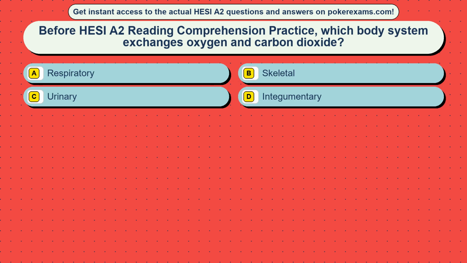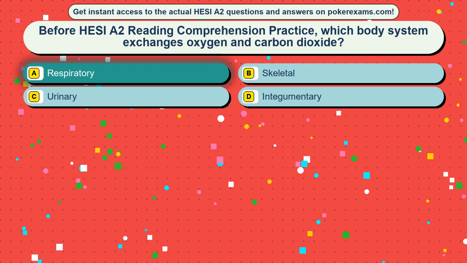Question 5. Before HESI-A2 Reading Comprehension Practice, which body system exchanges oxygen and carbon dioxide? Option A, respiratory. Option B, skeletal. Option C, urinary. Option D, integumentary. The correct answer is option A, respiratory.